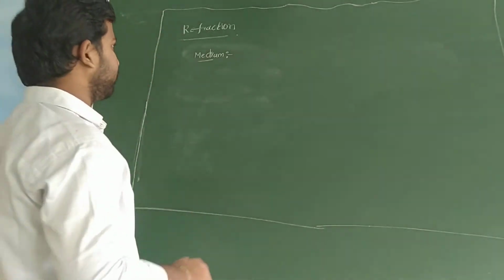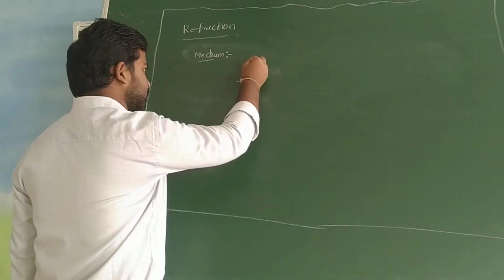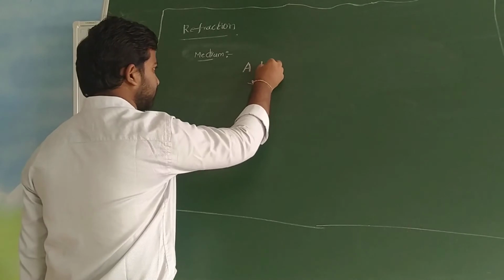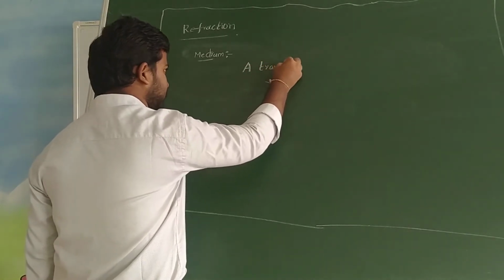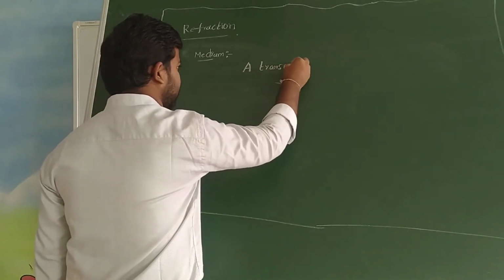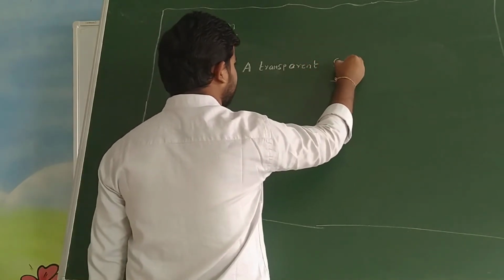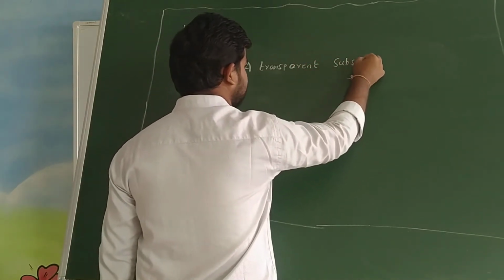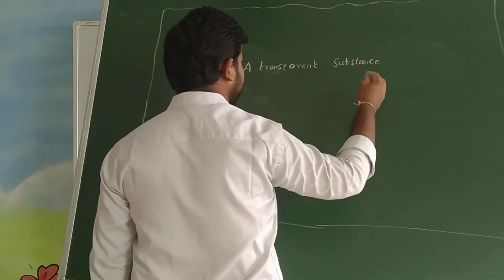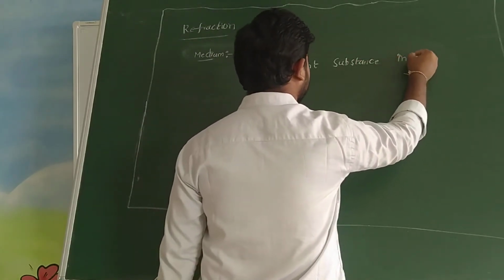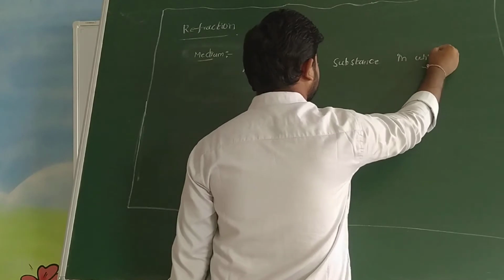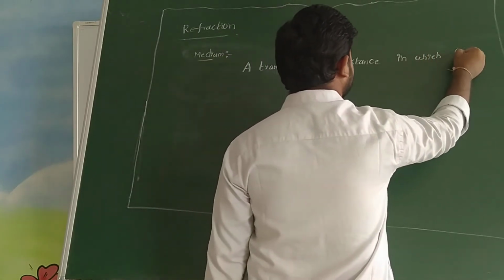The simple definition of medium: it is a transparent substance in which light travels.